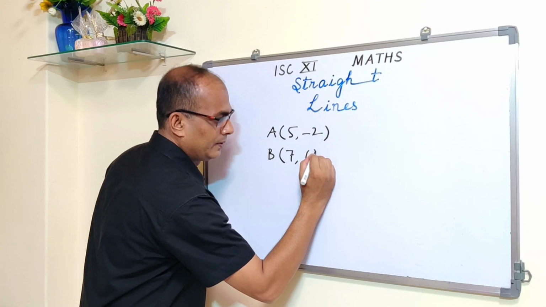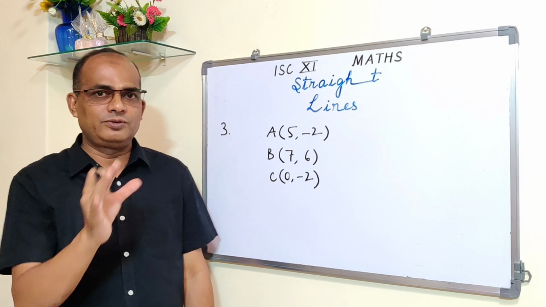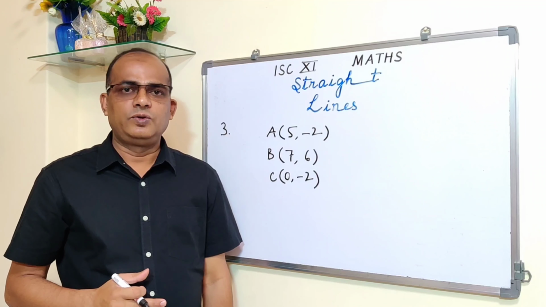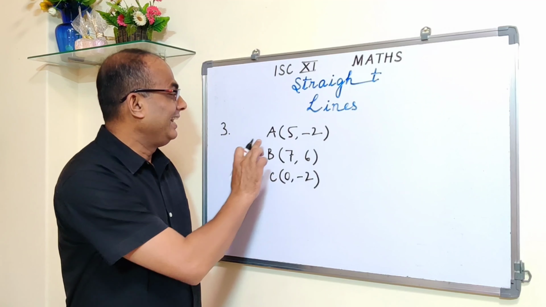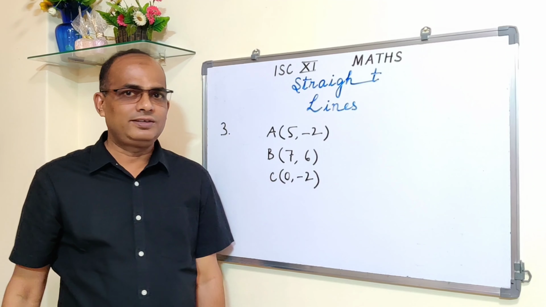These are the 3 points. ABC is not written, only point coordinates are given. I am calling them ABC, as it will be easier for us to mention in the later part of the solution.